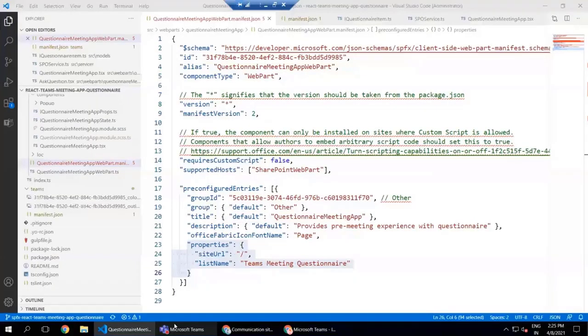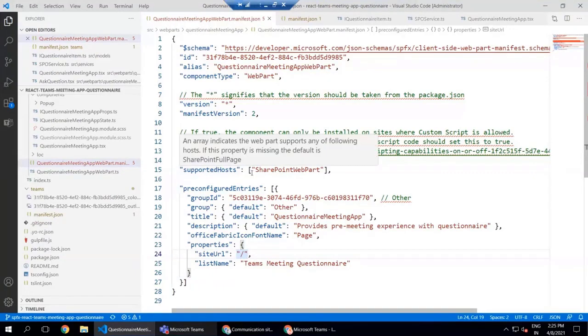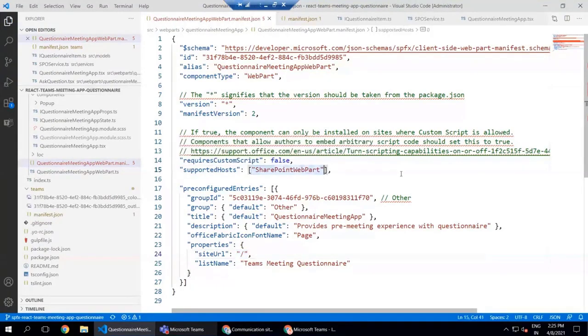One more thing is that to expose your SPFx web part as a Teams meeting app, you don't need to use a specific host in the supported host property. In the supported host, we don't have anything specified for Teams as such. Instead, we can extend the Teams manifest in this SPFx solution with configurable tabs. This is the manifest under the Teams folder, and we are extending it to be used as a configurable tab. Then we specify these values here to define those configurable tabs.